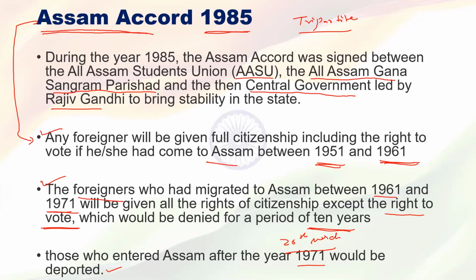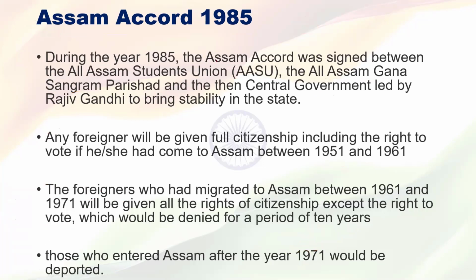Apart from that, one of the important provisions under this agreement was that Parliament should make a law regarding the protection of the belief, culture, or tradition of the Assamese people. That was also a provision under this Assam Accord 1985. So these were the provisions under the Assam Accord 1985.